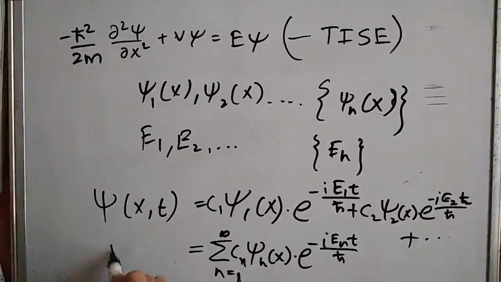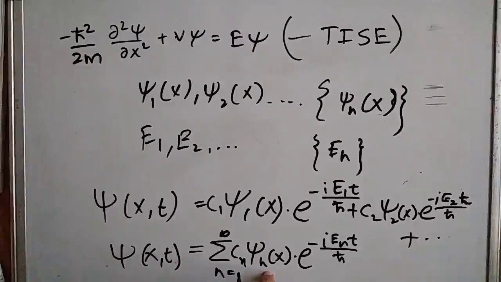So the general solution to the time independent Schrodinger's equation is a linear combination of the Cn's, psi n's, and the energy En, in the way that is shown.